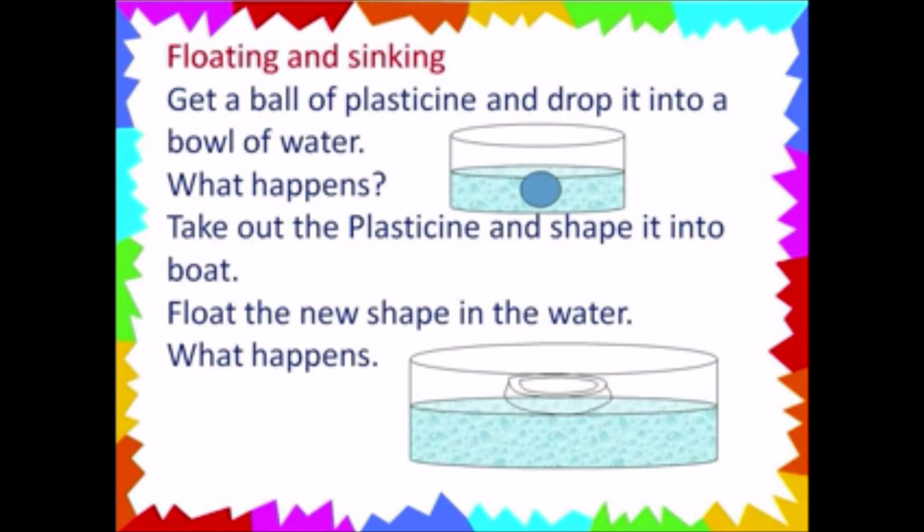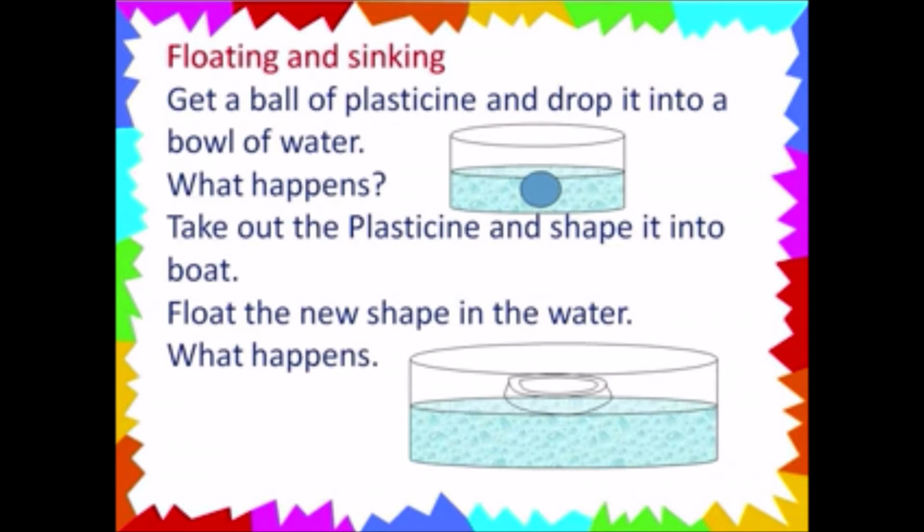Floating and sinking. Get a ball of plasticine and drop it into a bowl of water. What happens? Now observe, the plasticine would sink.